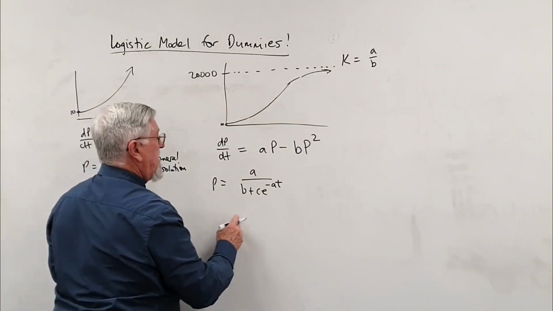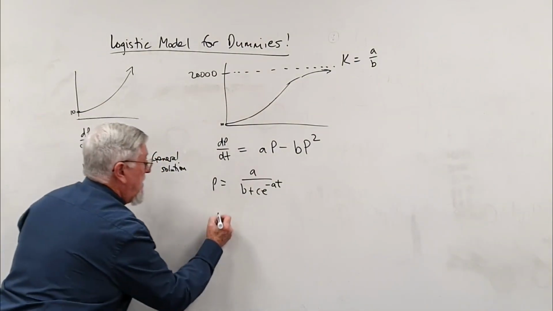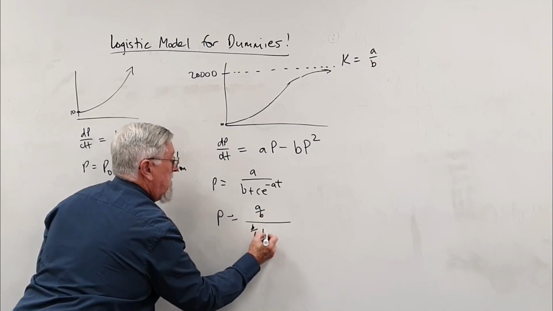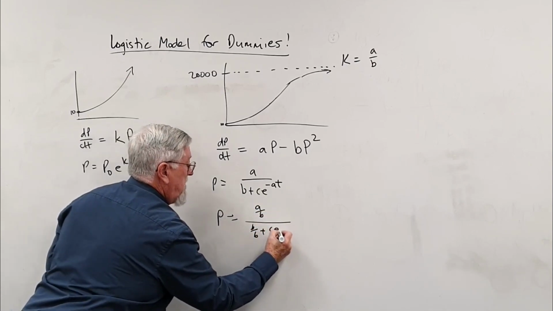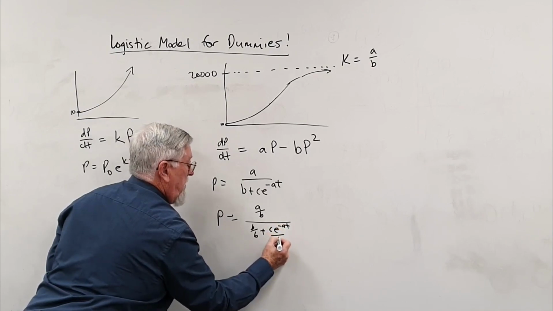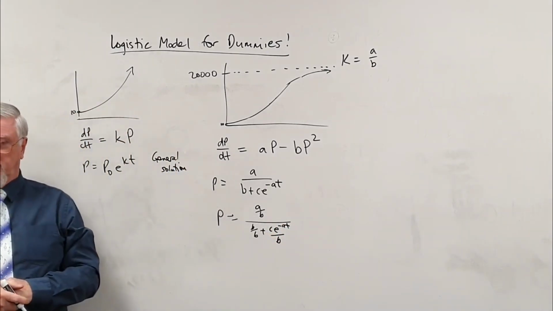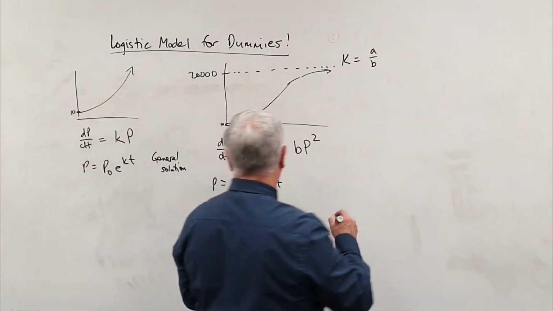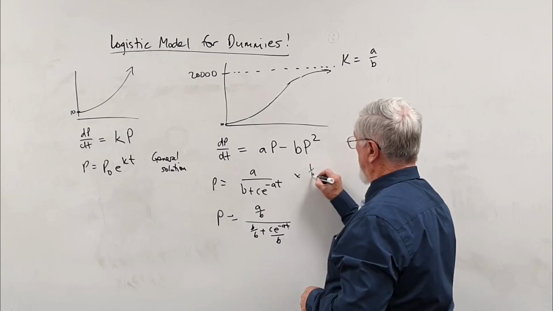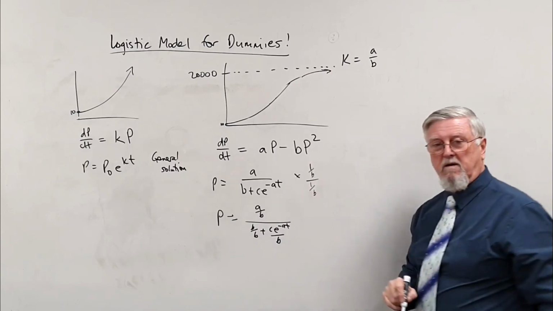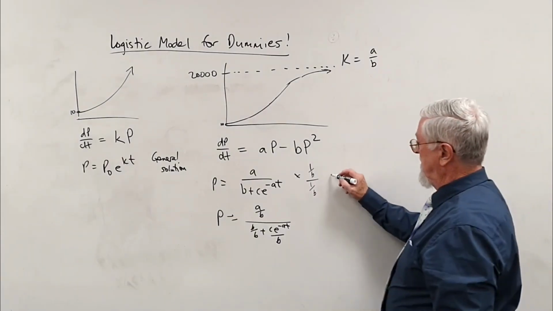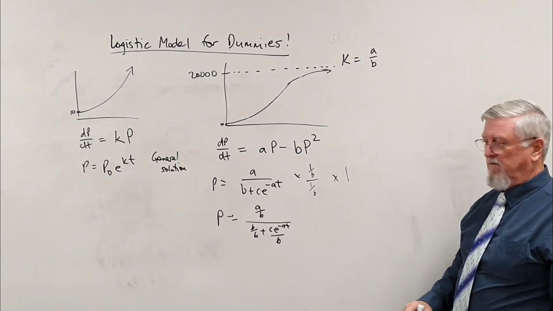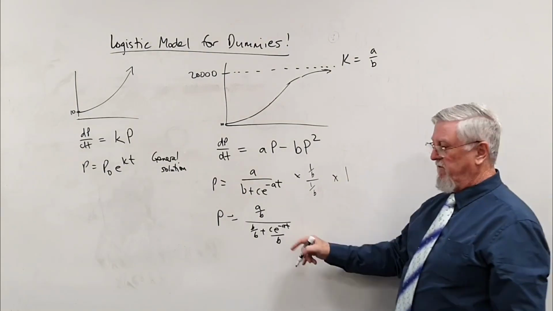If I get that and I divide everything by B, if I say I've got A on B, and I've got B on B, and I've got C e to the minus AT on B, what have I done? Divide everything by B. By the way, that's the same as multiplying by 1 on B, which is timesing by 1, which I nag about and nag about and nag about. Did I overthink that when I first did it? No, just divide everything by B.